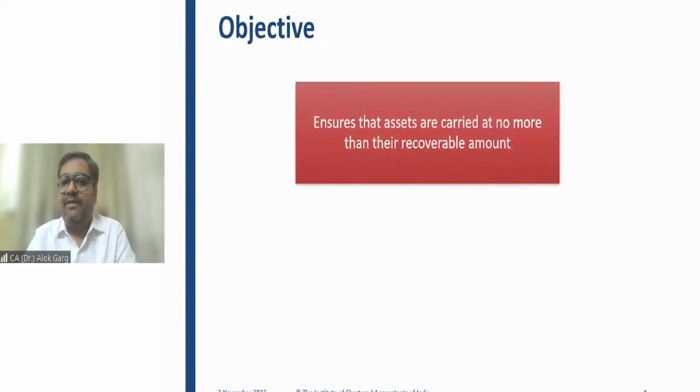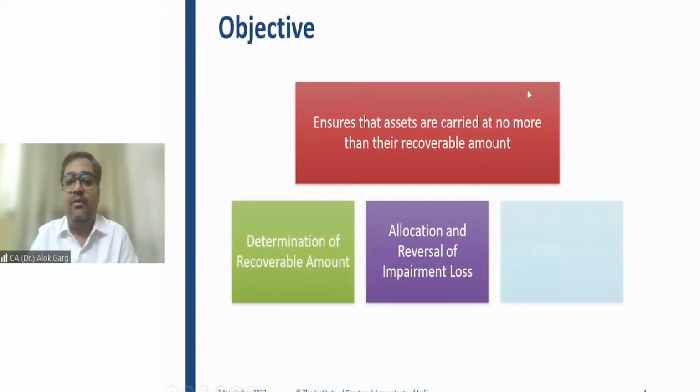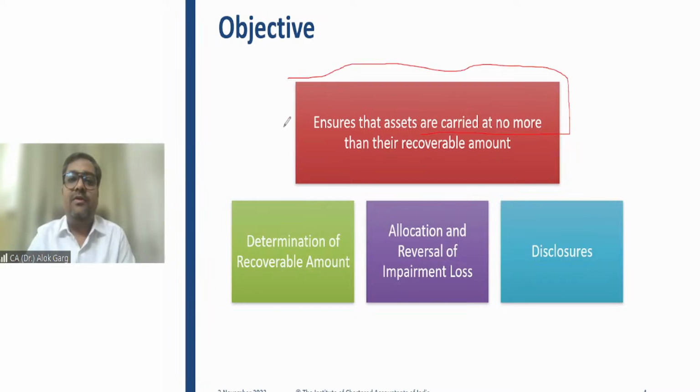Coming to the objective of the standard, this standard ensures that assets are carried at no more than their recoverable amount. Friends, what is the objective of the impairment of asset standard? Let's say you have recognized your machinery, your vehicle at 10 lakh rupees.